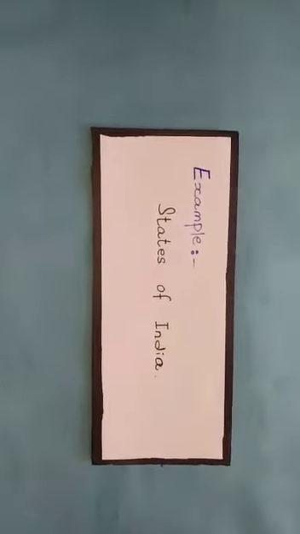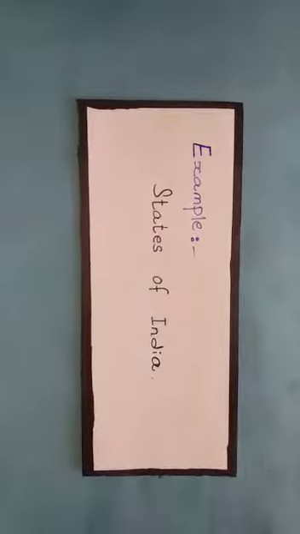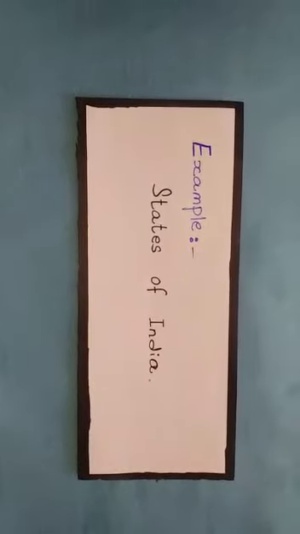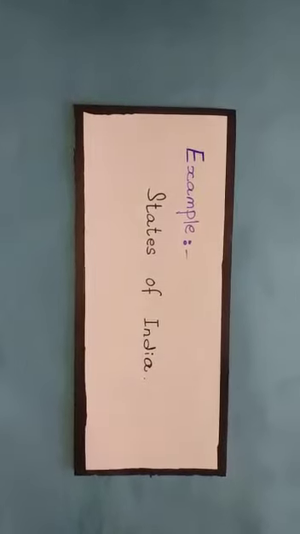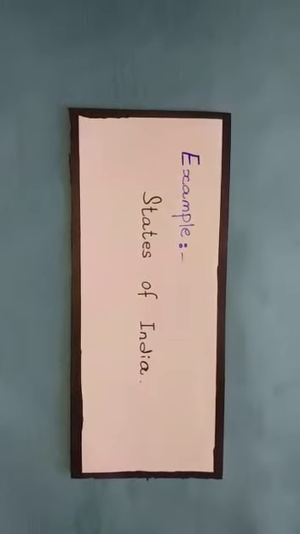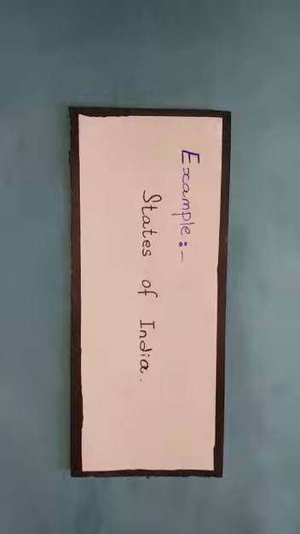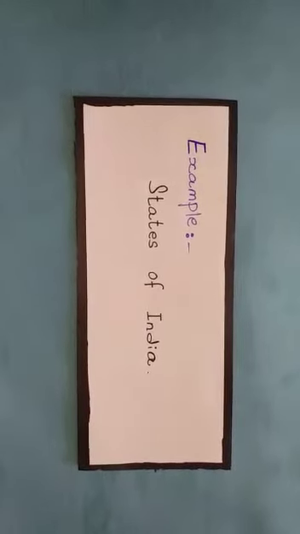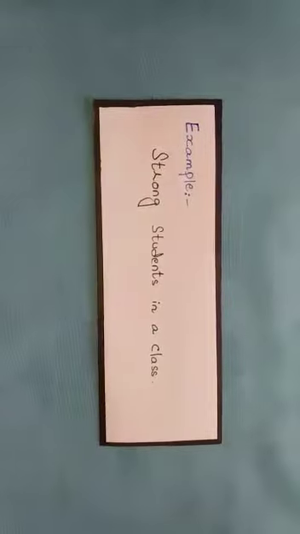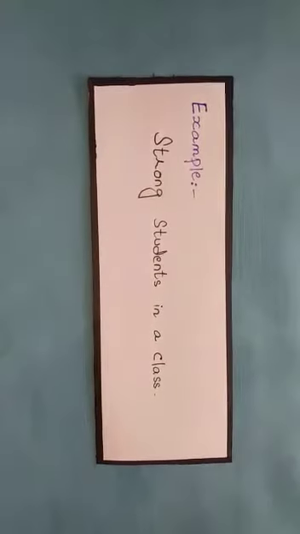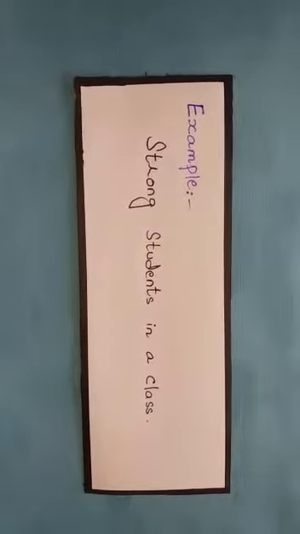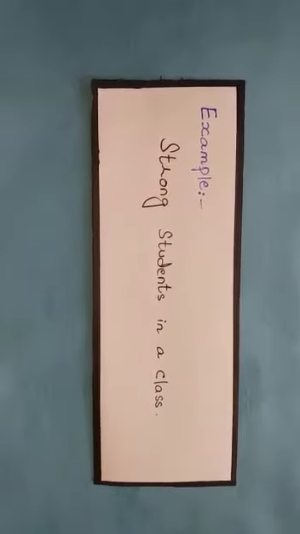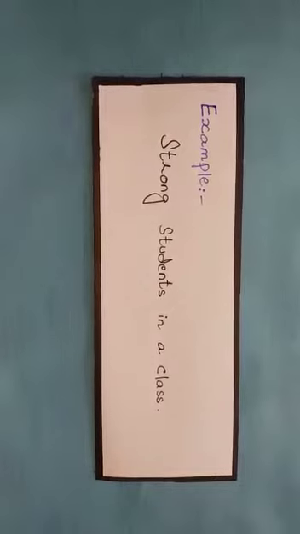Let's see with these examples if we can form a set of them or not. The first one is states of India. So can we form a set of this? Yes, because there are 29 states of India and you can list all of them. And the second one is strong students in our class. Well, this cannot be a set because strong is a relative term.